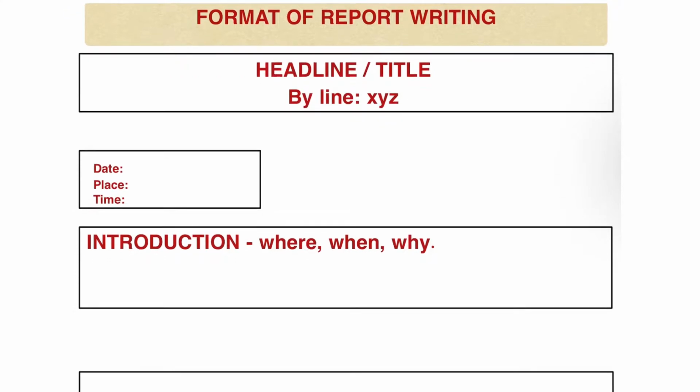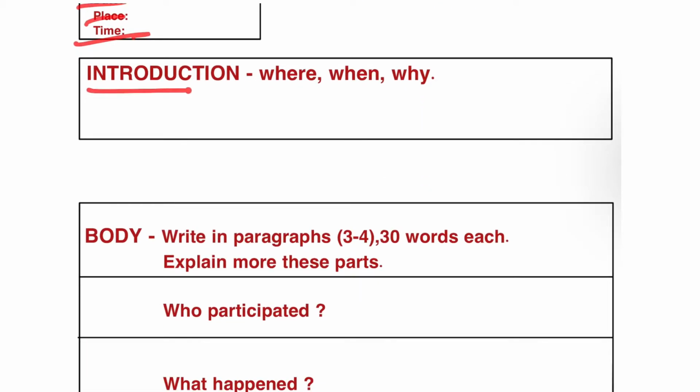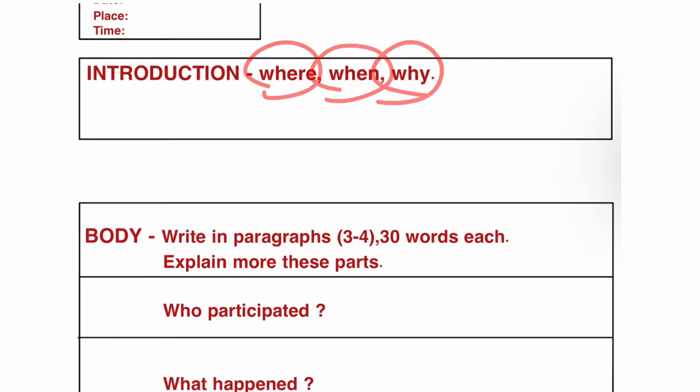Now the format of report writing. You just need to give a title, then thereafter a byline, meaning who has written this particular report. You should write XYZ, do not write your name. Next is date, place and time. Thereafter you have to write the introduction. In the introduction, it will be very handy if you use where, when and why. If you answer these three words, your introduction will be very good.